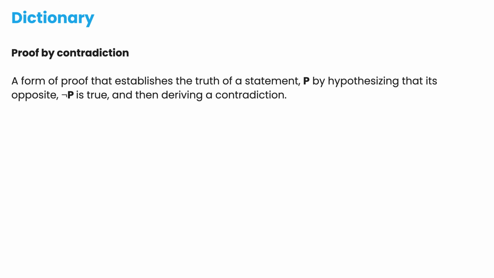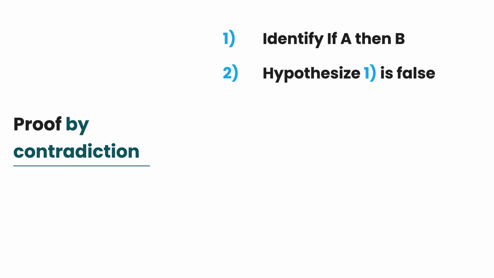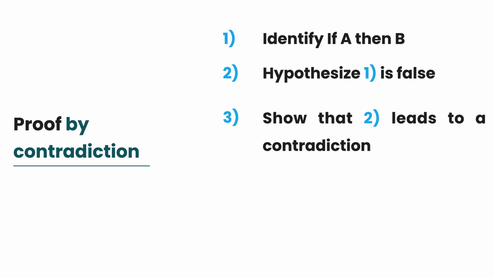Logicians use the phrase proof by contradiction to indicate a form of proof that establishes the truth of a statement P by hypothesizing that its opposite, not P, is true, and then deriving a contradiction. To apply this method, we first have to identify an if-then implication, hypothesize that it is false, and show that this leads to a contradiction, which proves that statement 1 is indeed true.